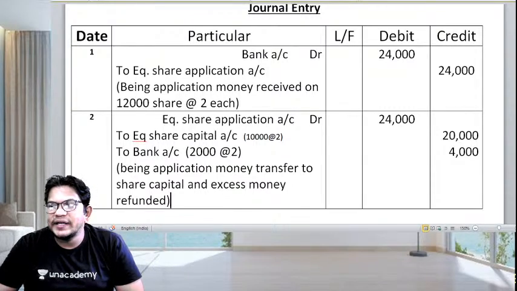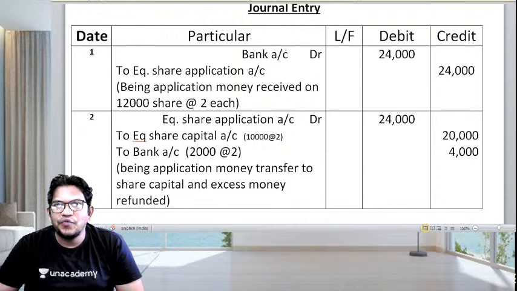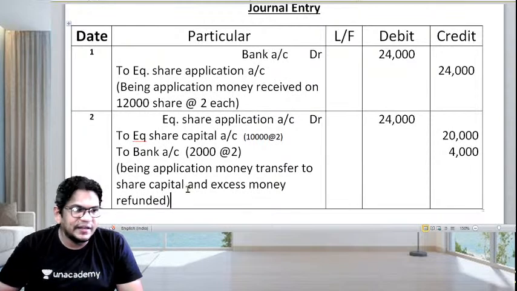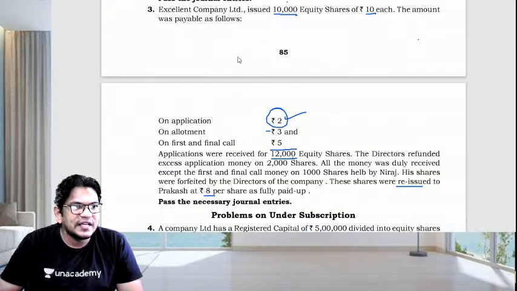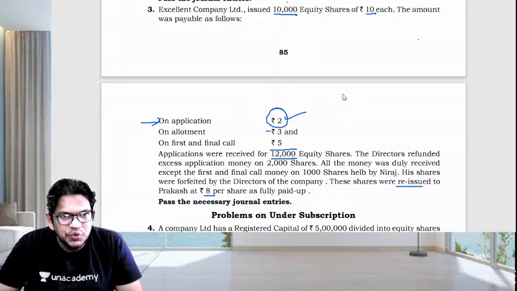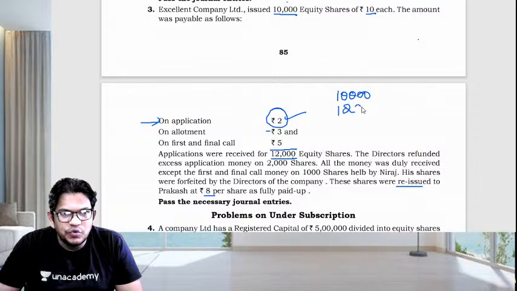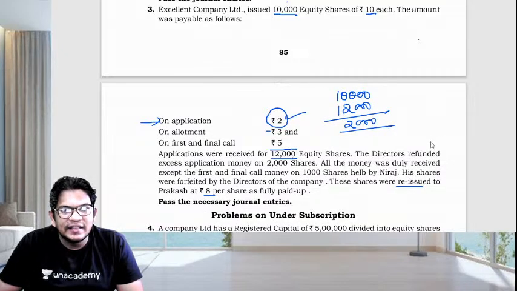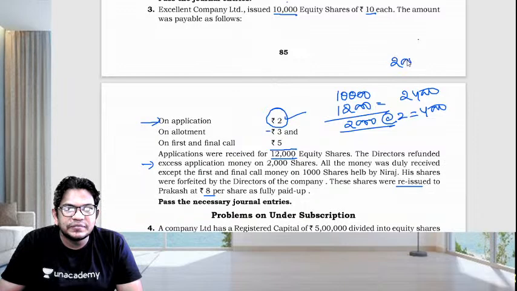Guys, I have made a compound entry for the second one. So with this, the first part is done. Application is 2 per share. They have issued 10,000 shares but received 12,000, so 2,000 shares of excess money, which has been refunded. That is 2,000 at the rate of 2, so 4,000 refunded. They received 24,000; actual required is 20,000.